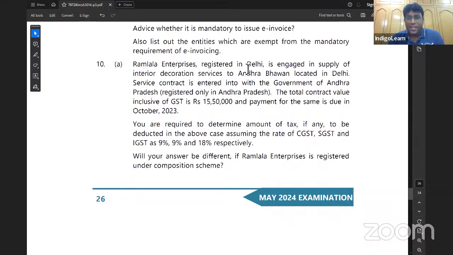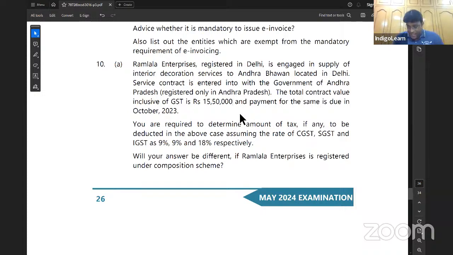Ramlala Enterprises, registered in Delhi, is engaged in supply of interior decoration service to Andhra Bhavan located in Delhi. So the moment one entity is giving service to another entity and the recipient, see here, service contract is entered with government of Andhra Pradesh, registered in Andhra Pradesh. So when the recipient is government and the contract value is more than 2,50,000, TDS will come into picture, which talks about tax deducted at source. The contract value inclusive of GST is 15,50,000, and the payment for the same is due in October 2023.